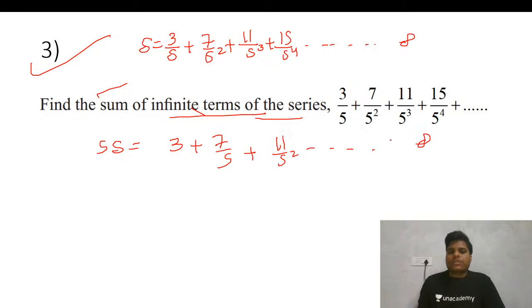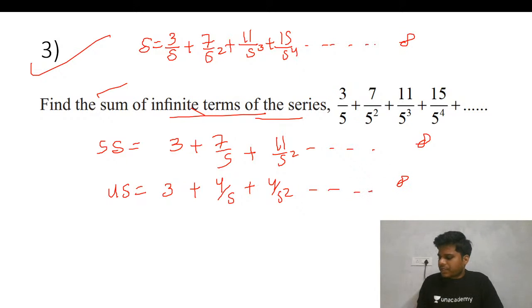Okay. So now just subtract these two. So 4S equals to 3, 7 minus 3, 4 by 5, 11 minus 7, that is 4 by 5 square. In this manner, we'll get this thing. Is this fine?